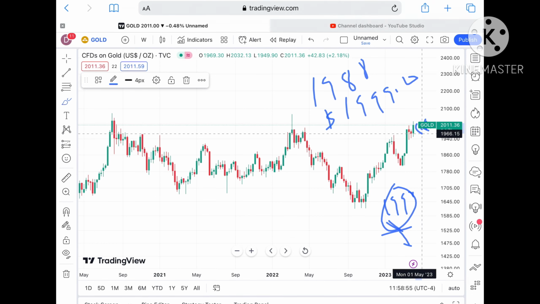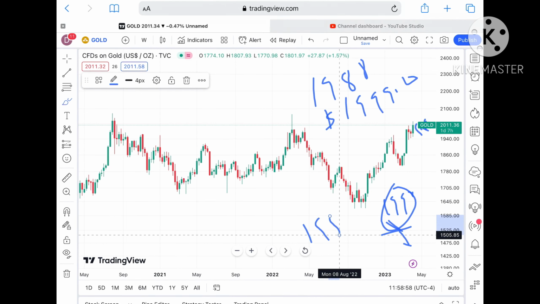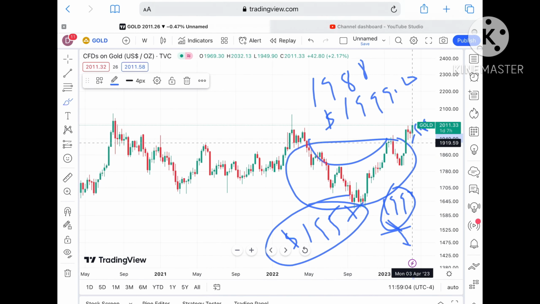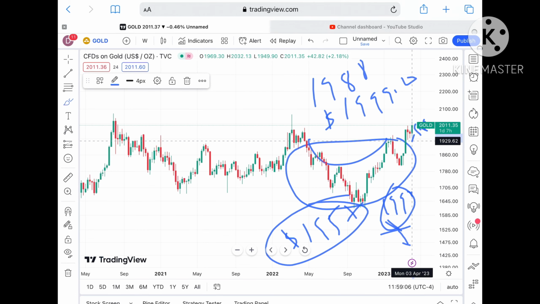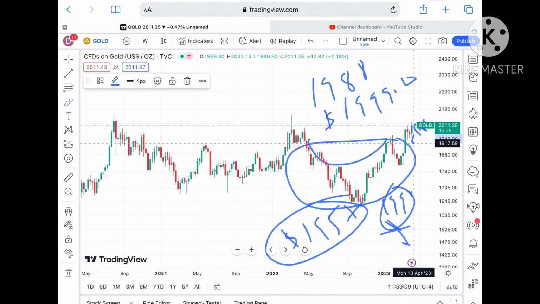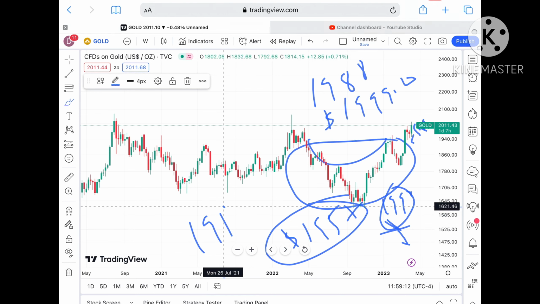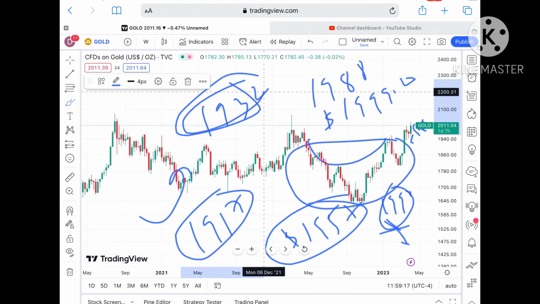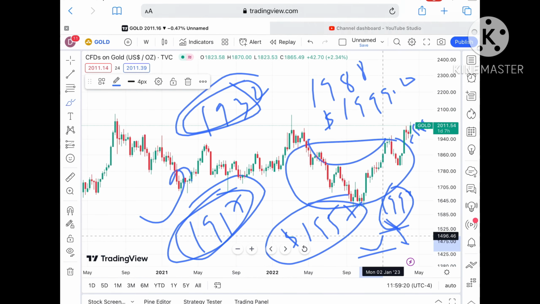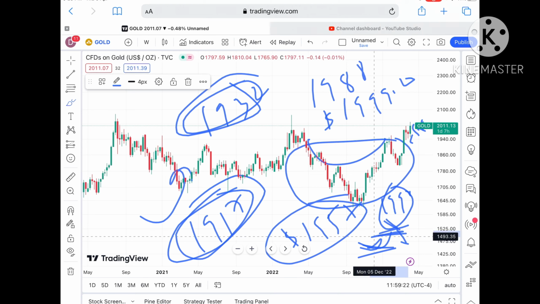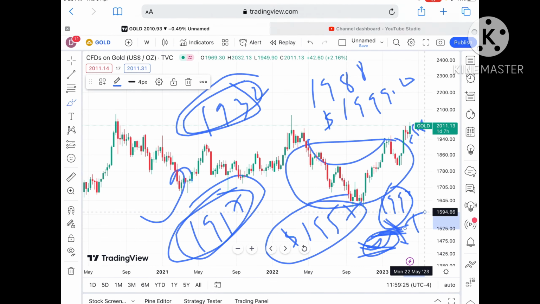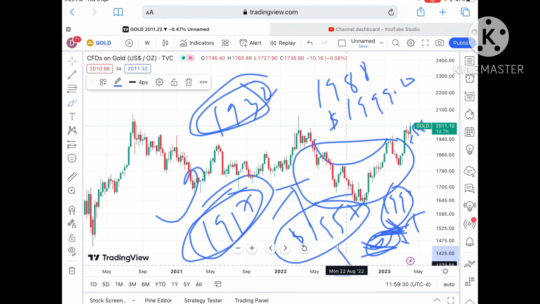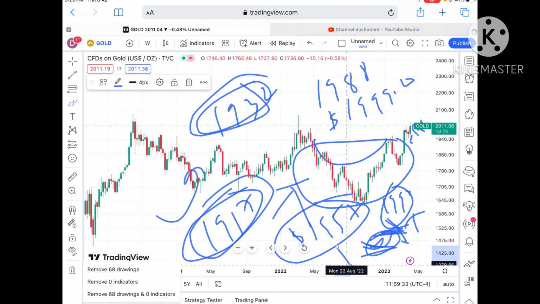If that level also goes further down, then we can see a level of $1957, and if the price falls below this level, it will come into the zone and there is a probability of going towards a level of $31, and from there a level of 1917. So 1917 is a support, and from there we can see a bounce back, as well as at 1932. These are the supports where we can see a bounce back, but the support can also act as a resistance, so it can bounce and break this particular support again.